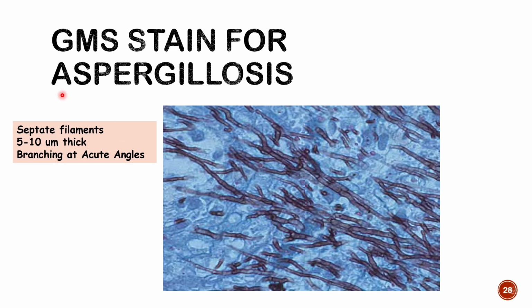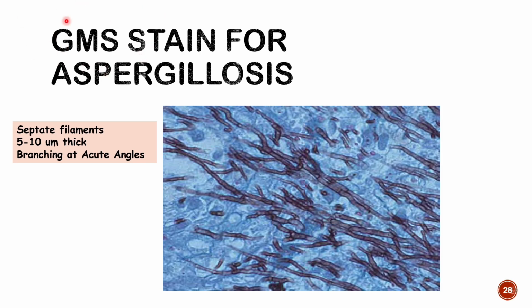Now, aspergillosis can be demonstrated by a Gomori methenamine silver stain, which is a special stain for its demonstration. It will stain the fungus black. You can see the hyphae stained black, and this is particularly septate hyphae. Aspergillus grows as septate filaments. You can see the septa. This is a filamentous fungus.